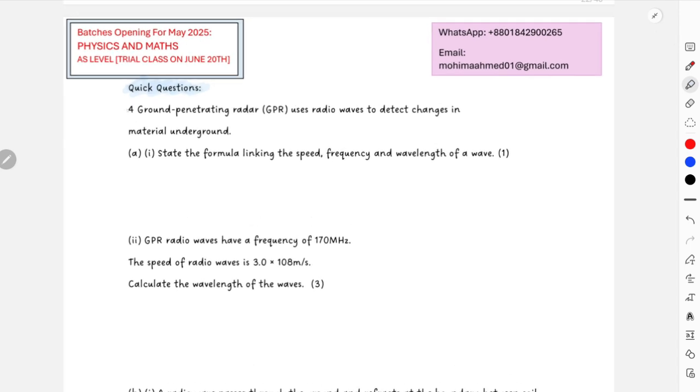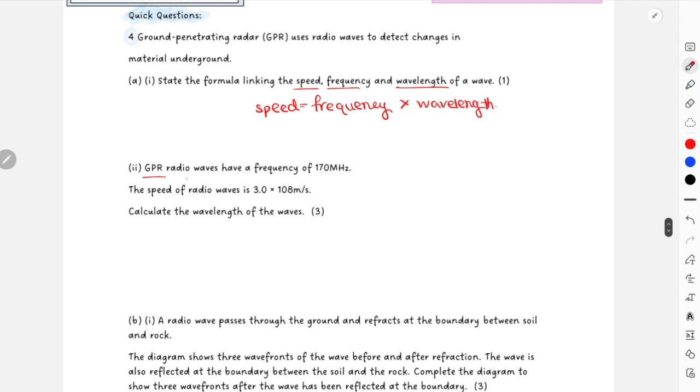In this question, this is question 4 from a certain year. It says that ground penetrating radar uses radio waves to detect changes in material underground. See the formula linking speed, frequency and wavelength. This is it: speed equals frequency multiplied by wavelength. And then again GPR radio has a frequency of 170 megahertz.